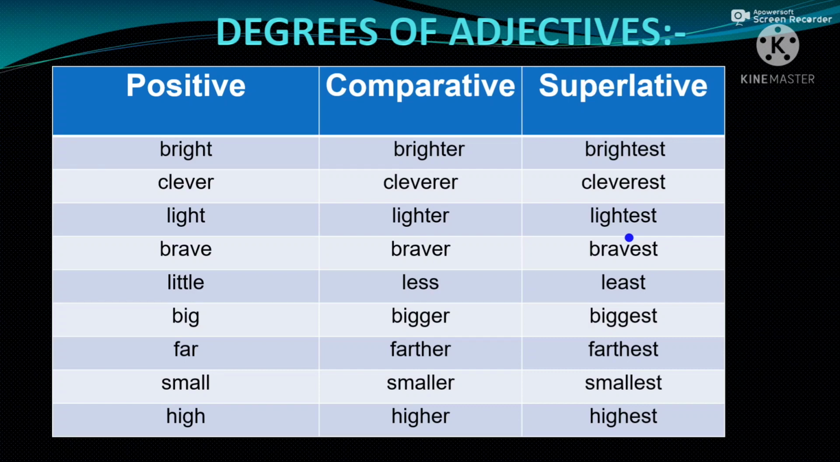And to make comparative and superlative, we use ER and EST respectively if the adjective is of one syllable. But if the adjective is of more than one syllable, then we use more and most to make comparative and superlative.